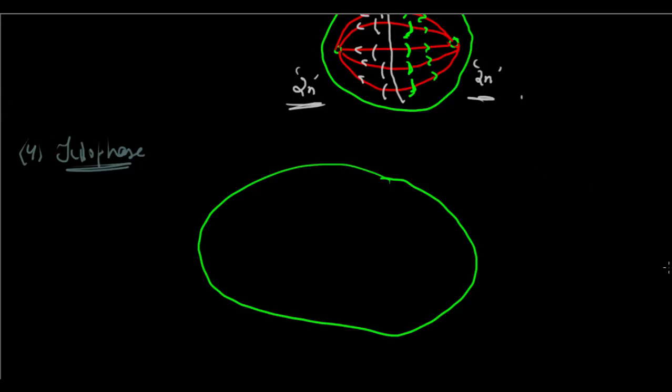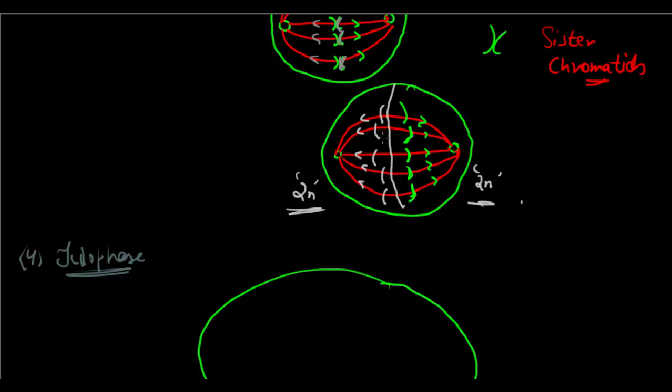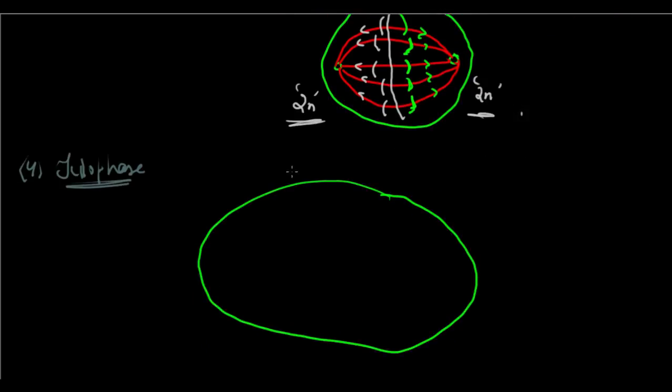Each of the two centrioles pulls the one sister chromatid from each spindle fiber towards itself. So by the end of this, you will see that the centriole is here, it is being pulled, and there's one chromosome here. Right? And you will see that there are various chromosomes now which have come together. And they again form their chromosomes, right?